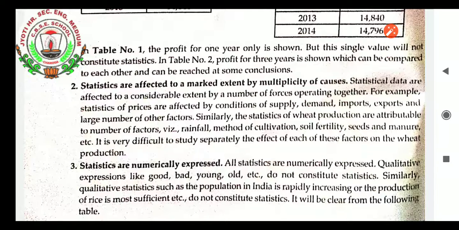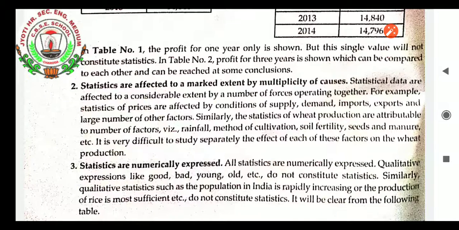It has variation. Similarly, the statistics of wheat production are attributable to a number of factors of production like rainfall, methods of cultivation, soil fertility, seeds, and manure. So there is a multiplicity of causes for the problem of any particular thing. So that is statistics.